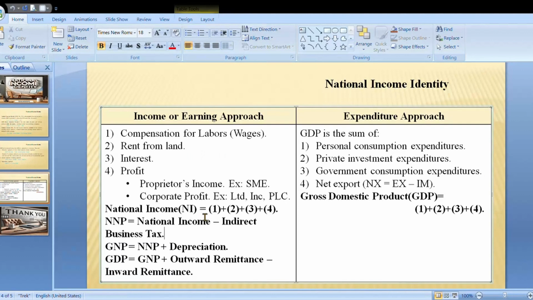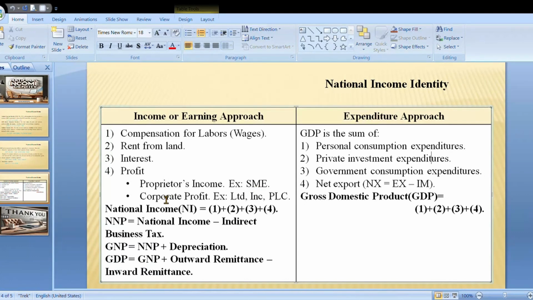What is national income? National income is the sum of compensation for labor, meaning wages, rent from land, interest and profit. Profit is of two types: proprietor's income and corporate profit. What is proprietor's income? Proprietor's income is the total income earned by farm and non-farm business owners. Example, SME, small and medium enterprise, is an example of proprietor's income.